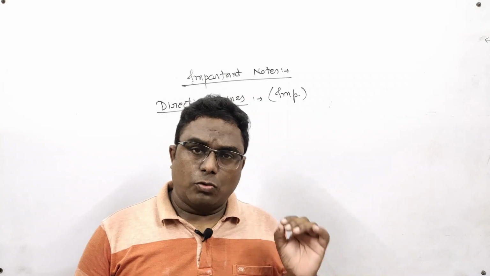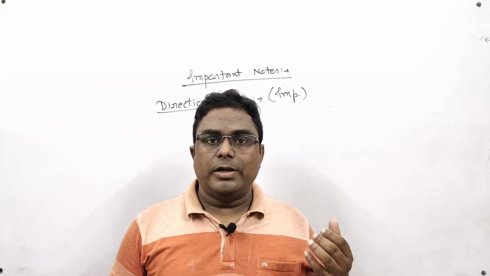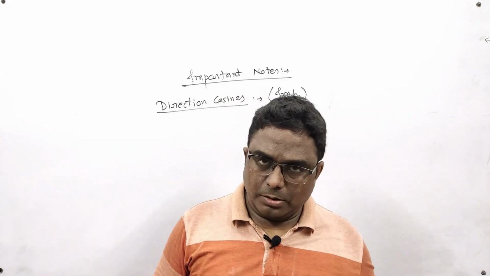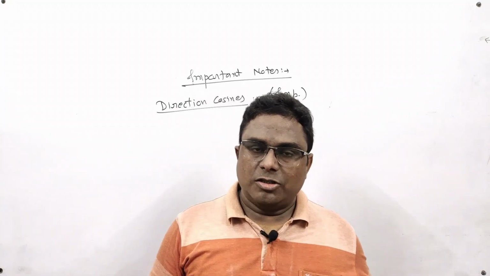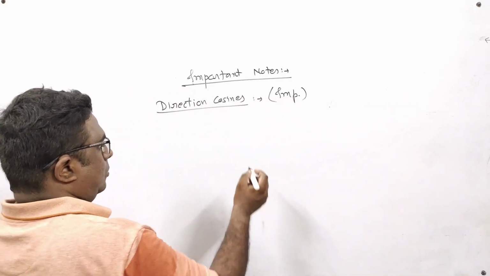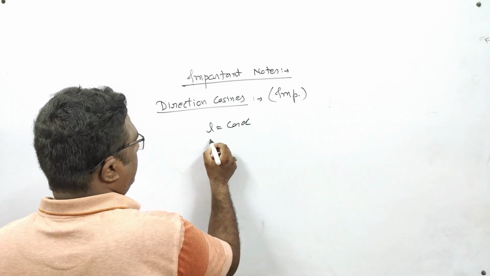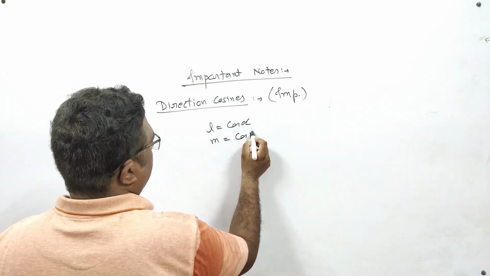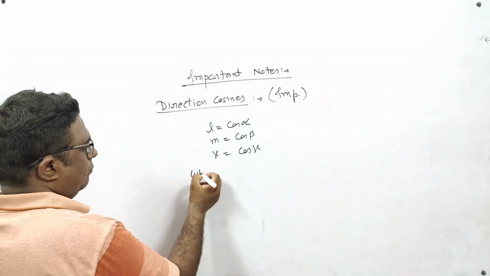Then the values of cos alpha, cos beta and cos gamma are called direction cosines of that vector. Direction cosines are denoted by L, M, N generally. So the formula of L is cos alpha, M is cos beta and N is cos gamma, where what are alpha, beta, gamma?